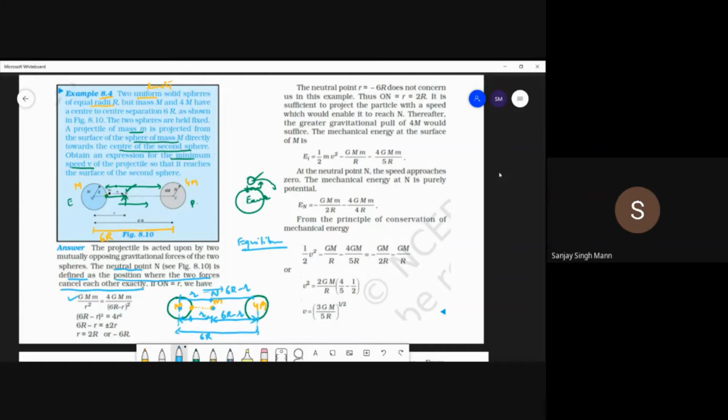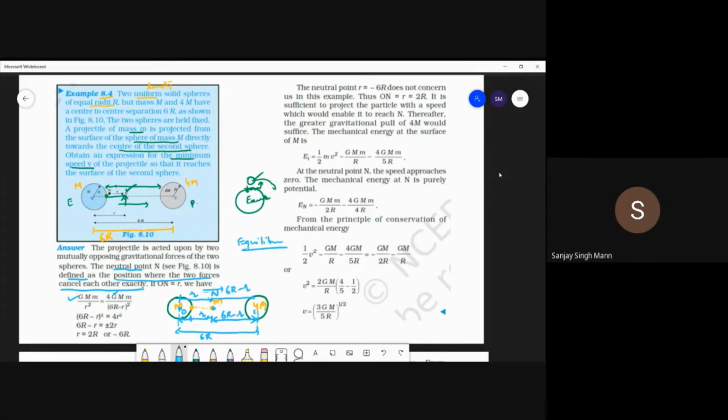So this is your point O. So this is ON, ON is equal to r, and this is NC. So NC is equal to 6R minus r. So what is the gravitational pull due to this mass? G M m upon r square, and from this, G M m, what is M? Small m is okay. What is capital M? 4m. So G into 4m into the small mass of the projectile divided by the distance. So the distance between the projectile and the center of the bigger sphere is 6r minus r. So (6r minus r) square. So it is so simple, right?